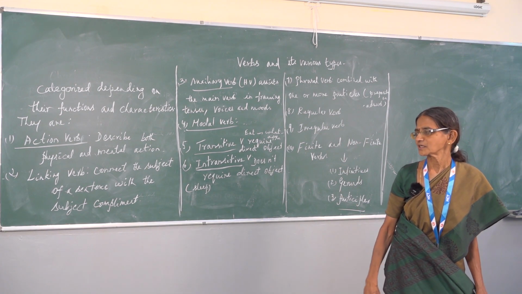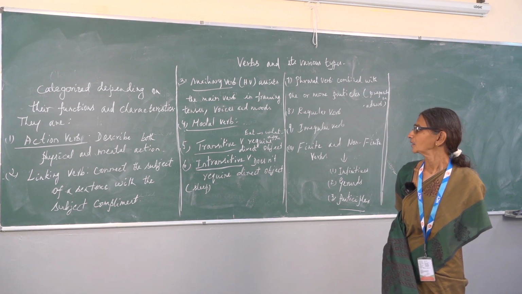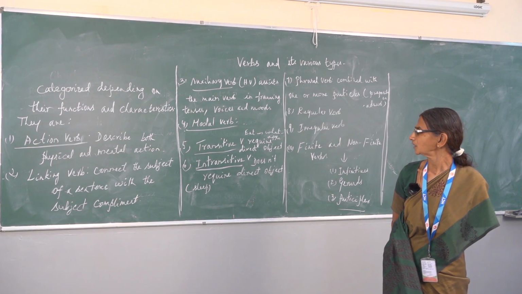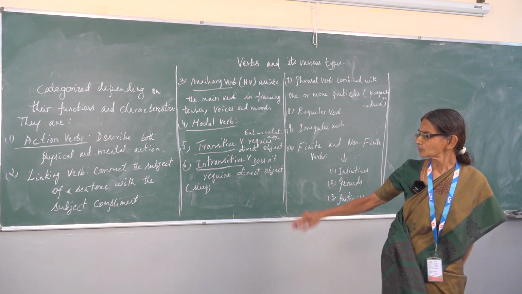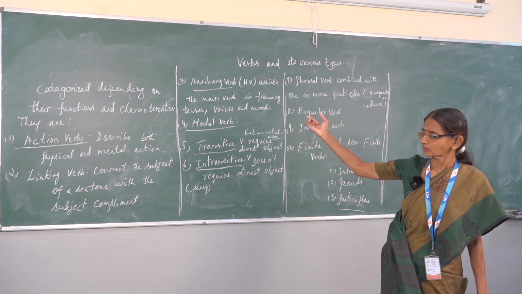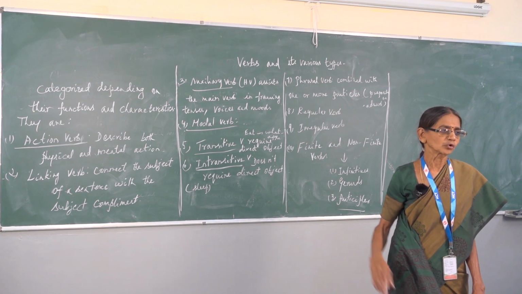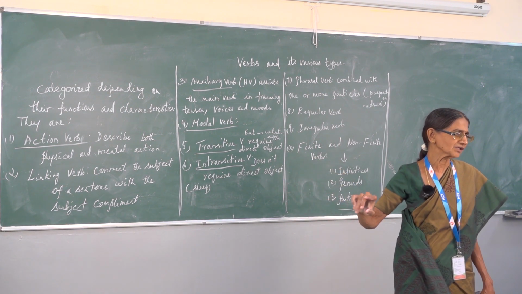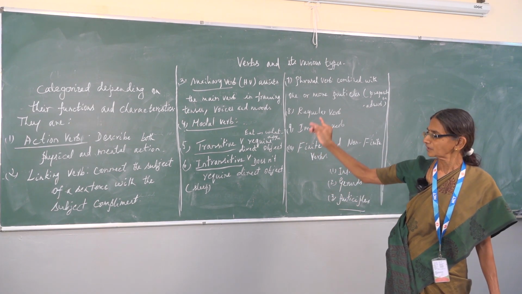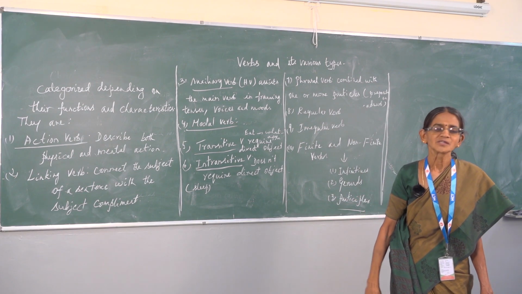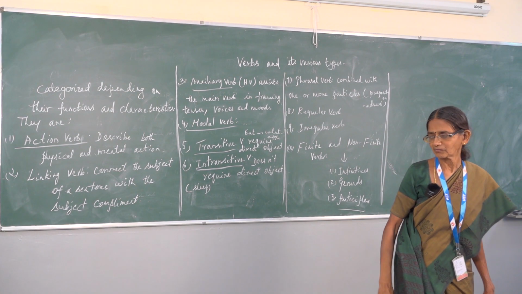Then coming to auxiliary verb or helping verb, the term itself tells you that it comes to help, and it will help that main verb while framing tenses. So when I say this, you may get a doubt: what is the specific difference between linking and helping verb, because linking also comes to connect the subject with the main verb. Here also it comes, but here when it comes, your focus is on tense. To clarify the types of tense, this helping verb will coordinate with the main verb.